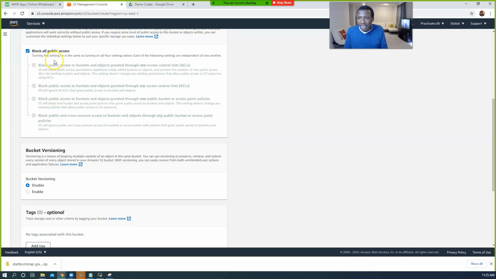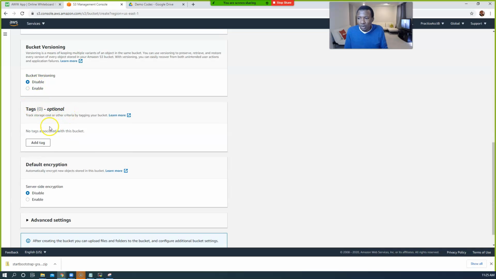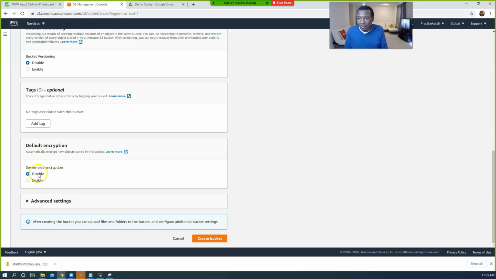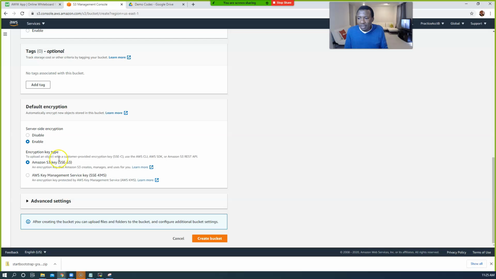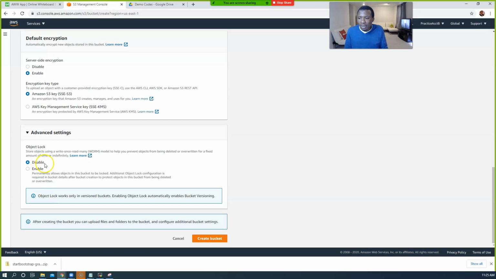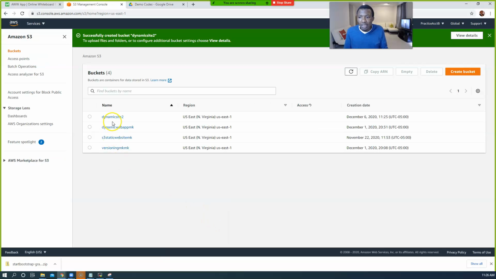You already know what all of these are. Bucket versioning, no, we're not doing bucket versioning. Server-side encryption, click enable and leave the default that's checked. Click on advanced settings. We're not going to enable object lock. Go ahead and click create bucket. Let me see, I hope no one in the world has taken that name. Okay, awesome, nobody took the name.